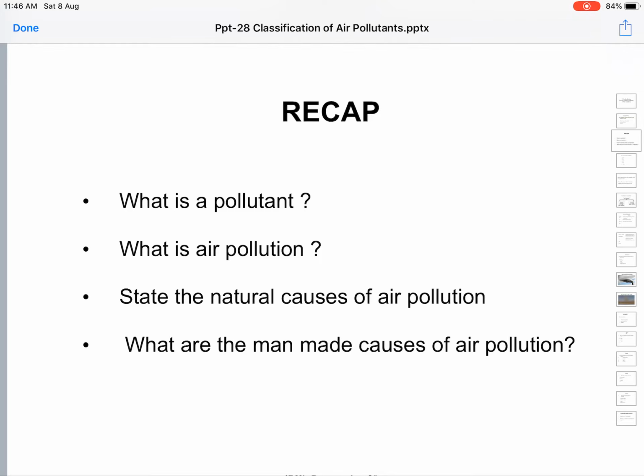Previously, oil marketing companies like HP, IOC, BPCL used to add tetraethyl lead to improve engine performance. It used to be added as an anti-knocking agent.